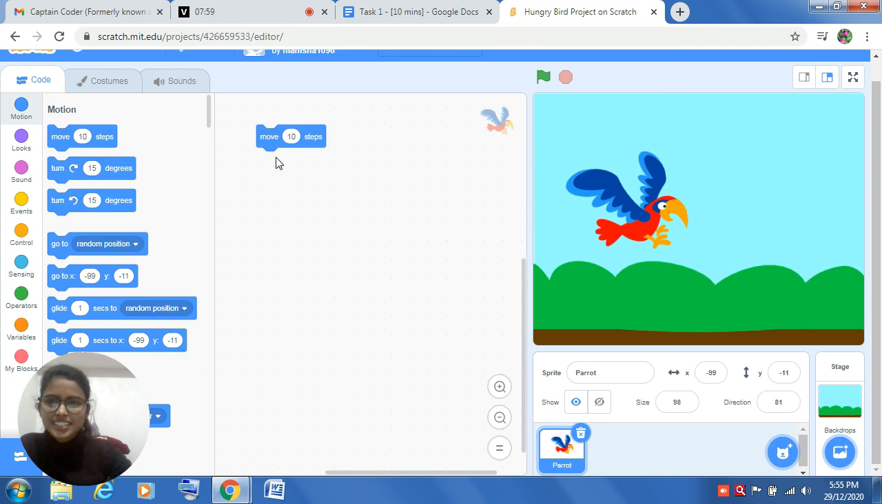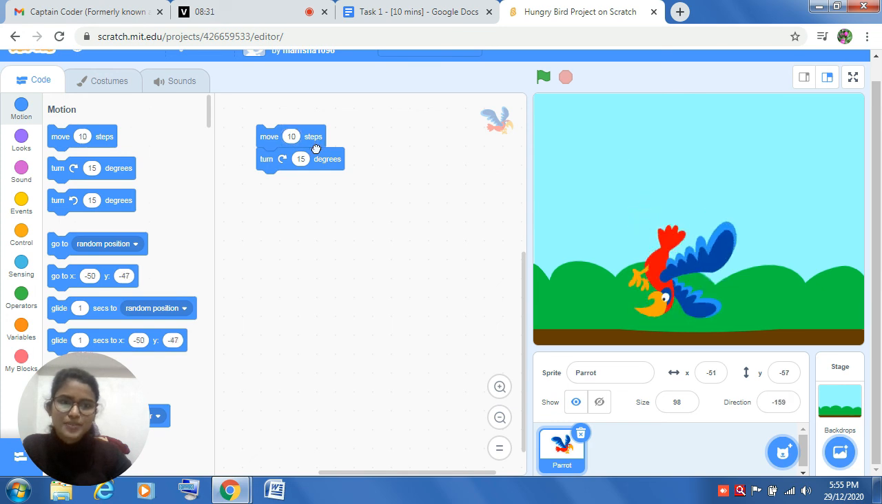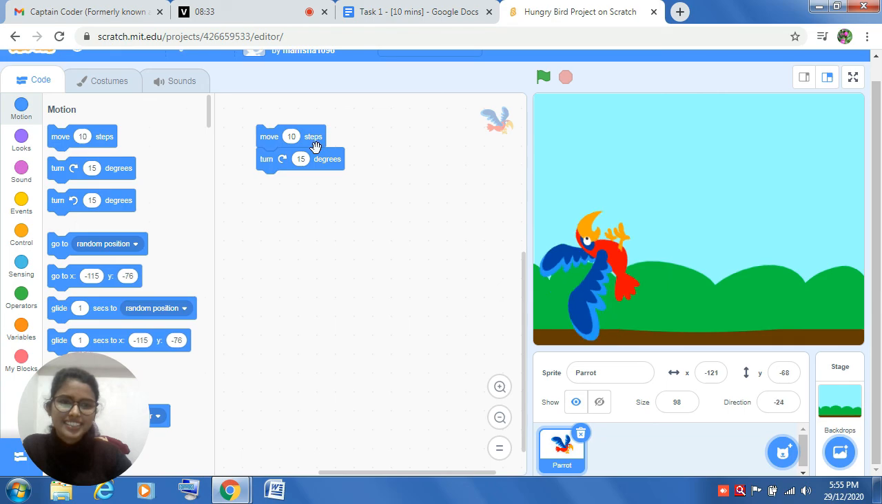You got this? Now, you use this turn 15 degrees. What does this mean? What does this 10 mean? This 10 means that it will move 10 steps ahead. Okay? And what is this 15 degrees? That after taking the 10 steps, it will turn 15 degrees. Okay? Now you know how to turn and how to move. See how this is performing. Doesn't it look great?